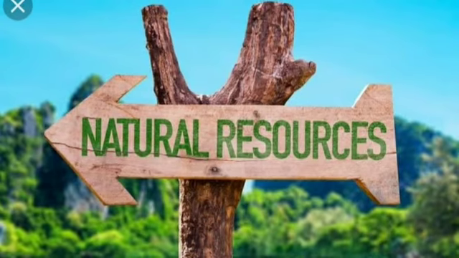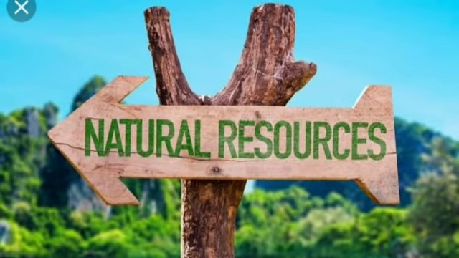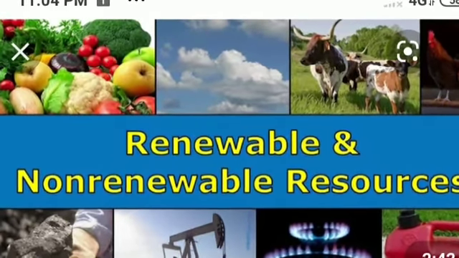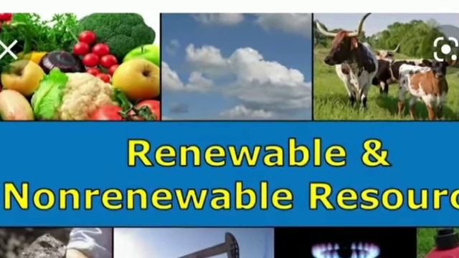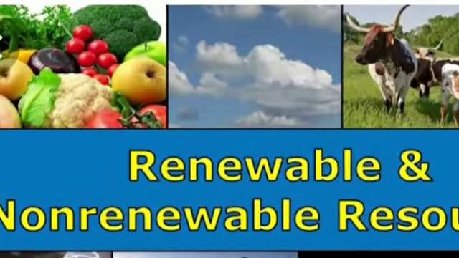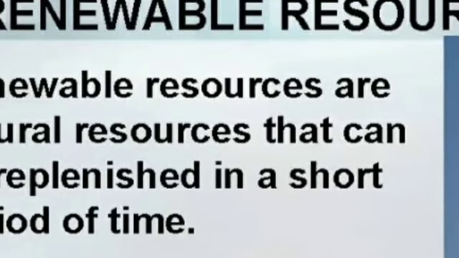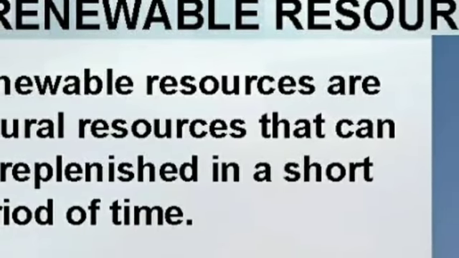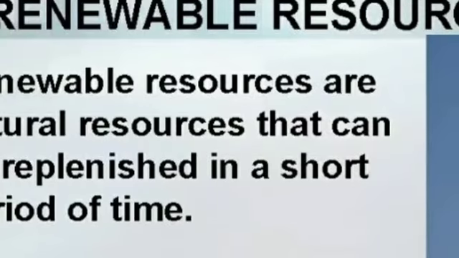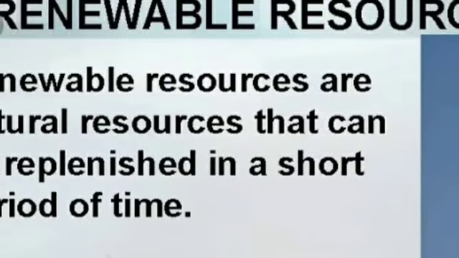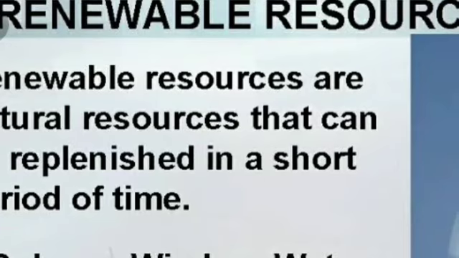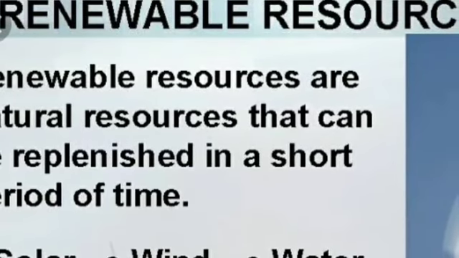So again here, natural resource can be broadly categorized into two parts, that is renewable and non-renewable resource. So what is renewable resource? Okay? Renewable resources are those which get renewed or replenished quickly.